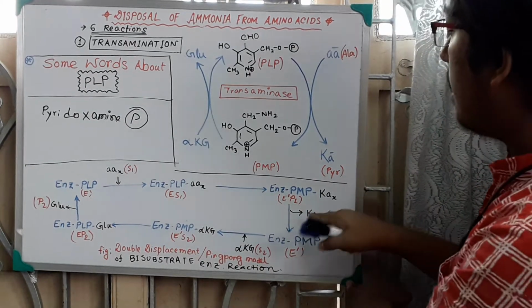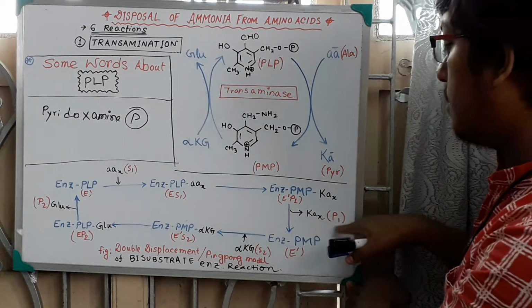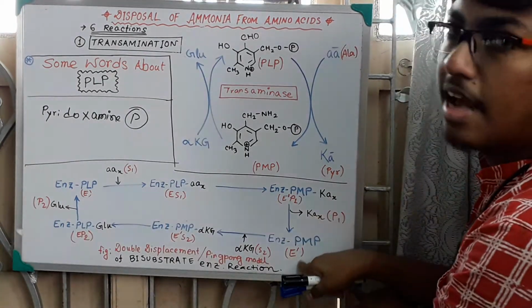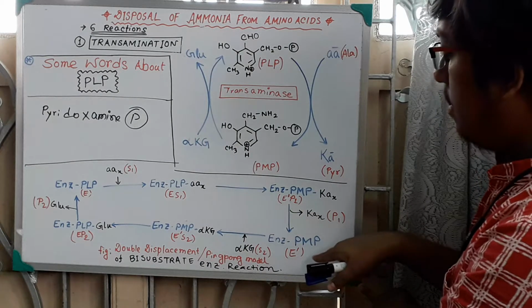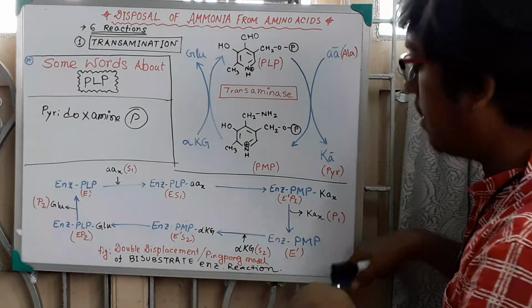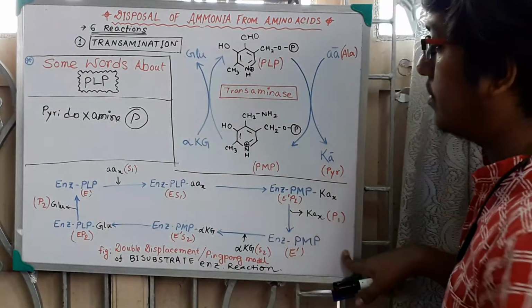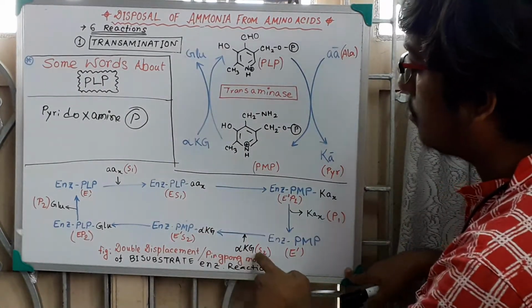Now the keto acid gets released, so product 1 is released. Now the enzyme becomes free, but it is not E, it is E dash or E prime, because PLP is not there, the PMP is present as the coenzyme here. Now the next substrate comes. The next substrate is the alpha ketoglutarate.